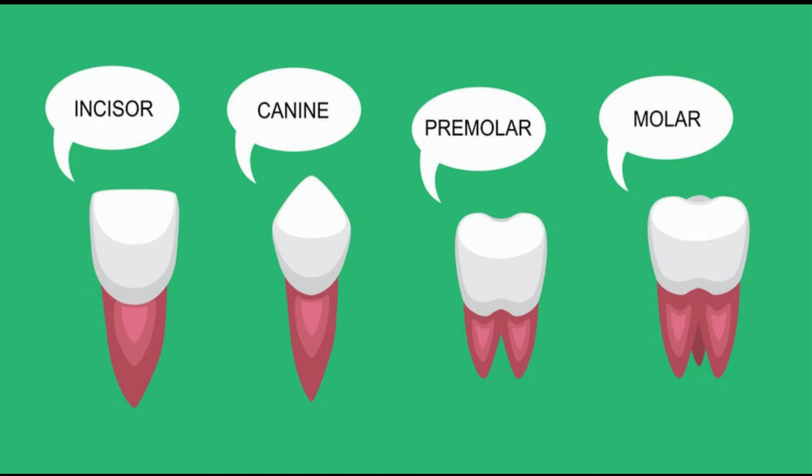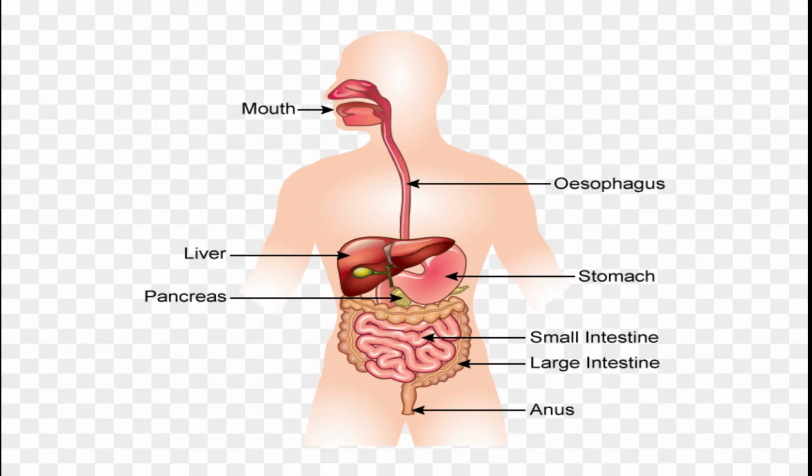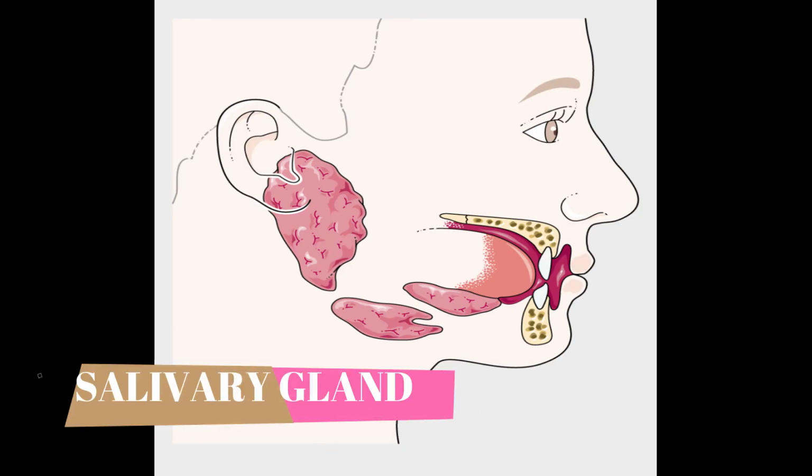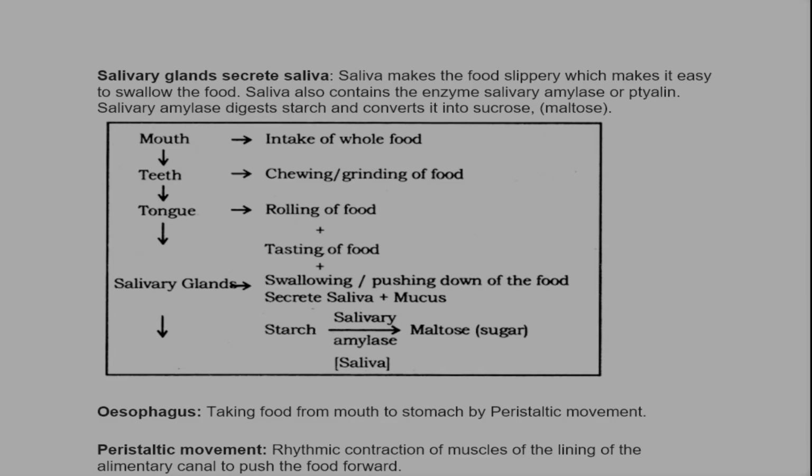Here is a diagram of digestive system with labeling, that is very important, so do it carefully. Next is salivary gland. It secretes saliva that helps in the swallowing of food. Saliva makes the food slippery, due to which we can easily swallow the food. Saliva also contains the enzyme salivary amylase. Salivary amylase digests the starch and converts it into sucrose or maltose.